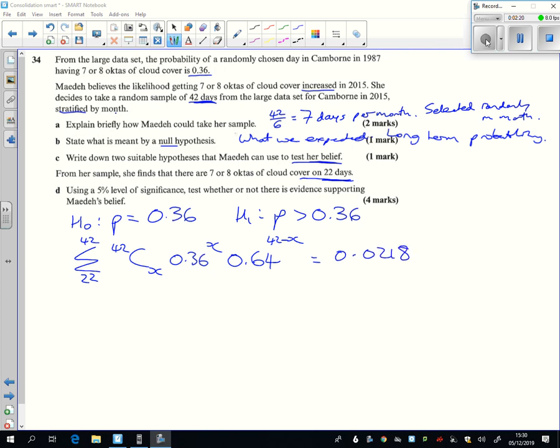0.0218, that works out to be. Well, 0.0218 is pretty tiny, isn't it? And it's certainly less than the 5%. So 0.0218 is less than the 5%, so this is pretty special. This is pretty special, therefore accept H1.